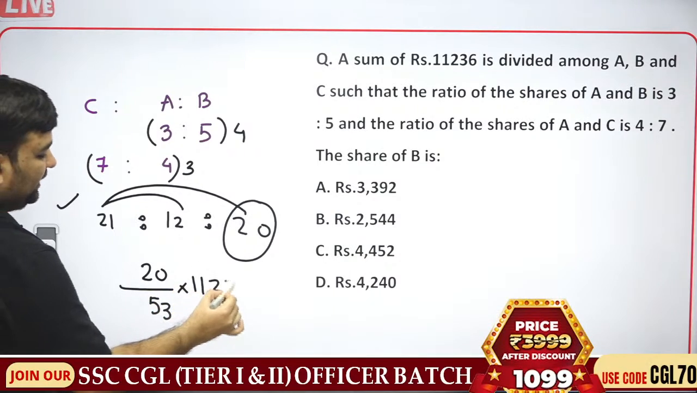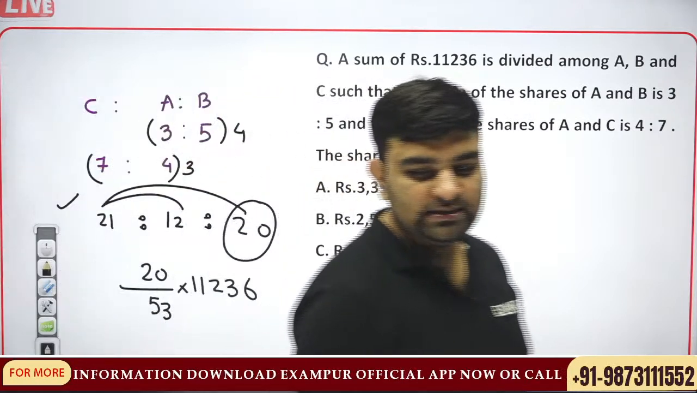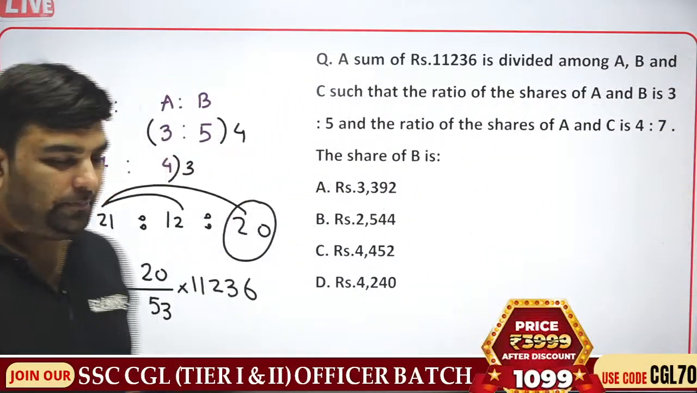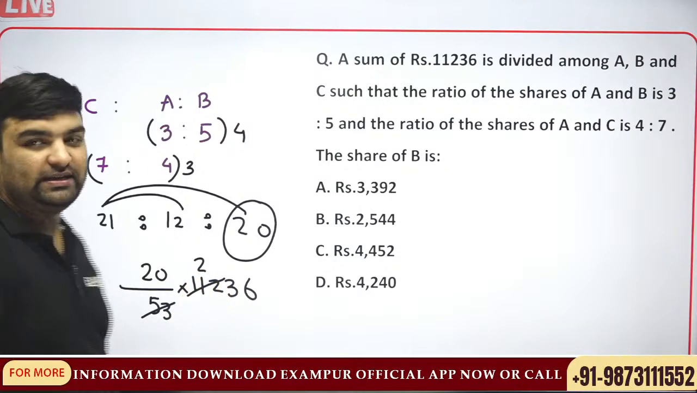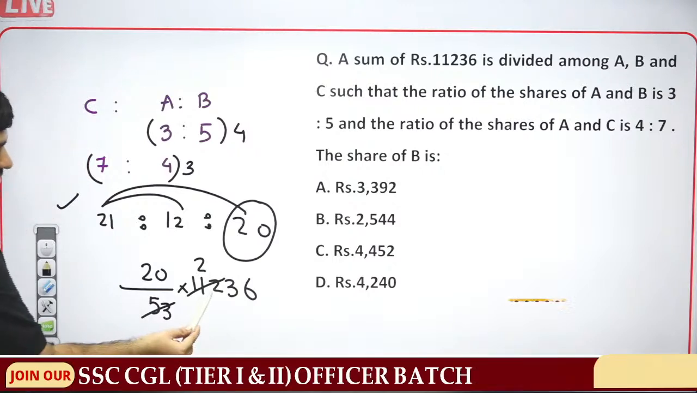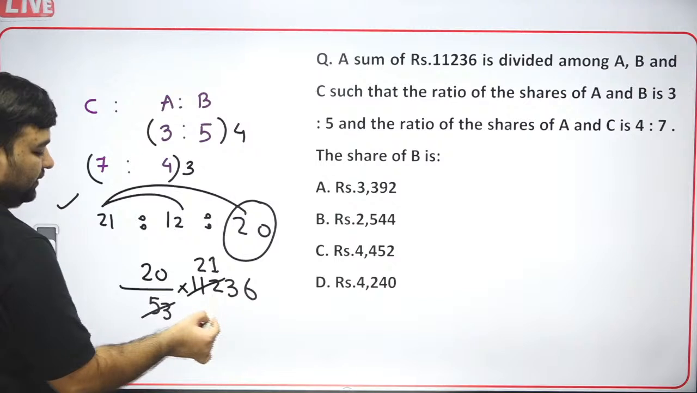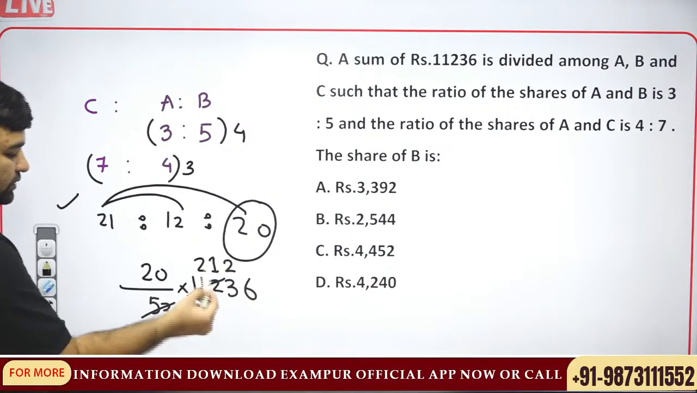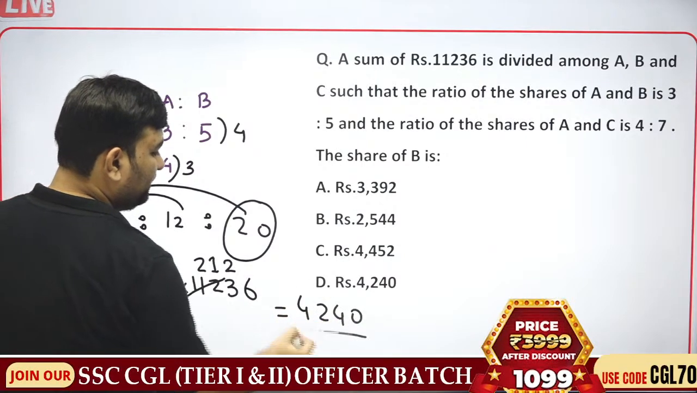Guys, the 53 table is not that difficult. If you have patience, the 53 table is not that difficult. 53 into 2 is 106. 106, 6 is remaining, 63. 10 is remaining. So again 106. 212 into 2 is 4240.